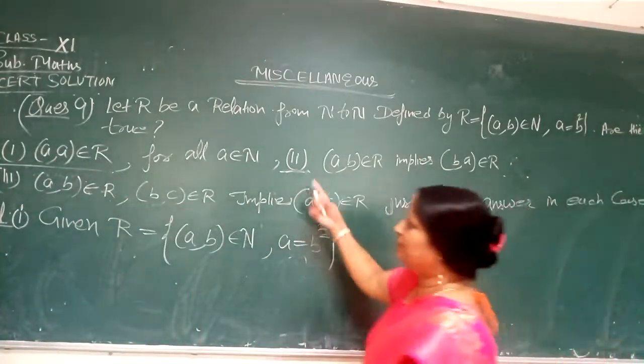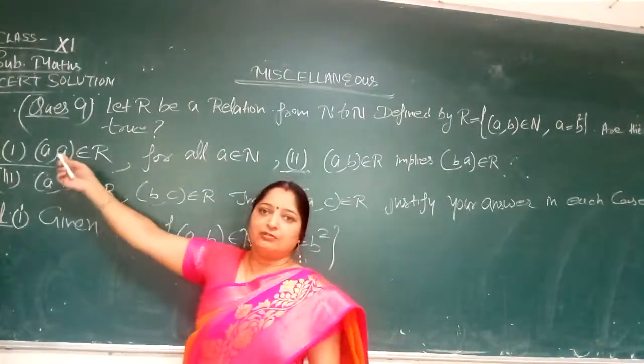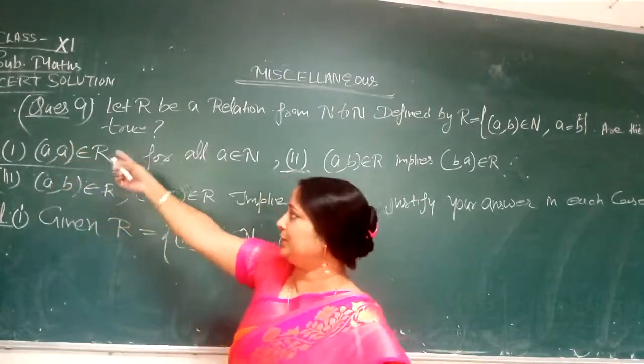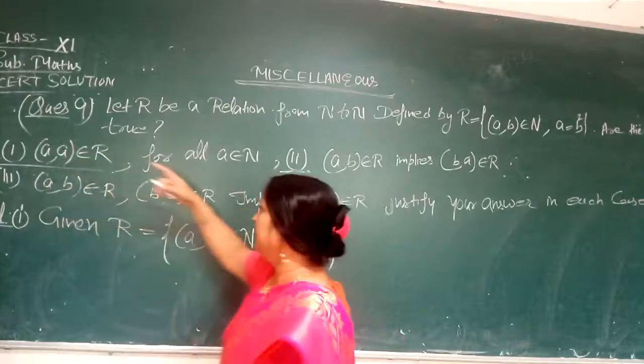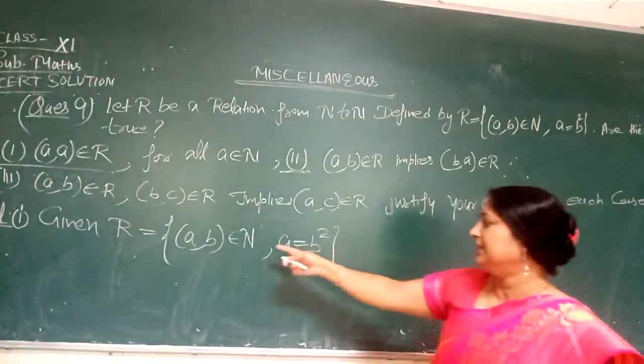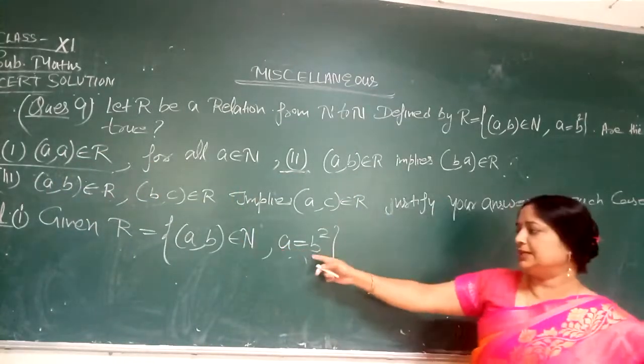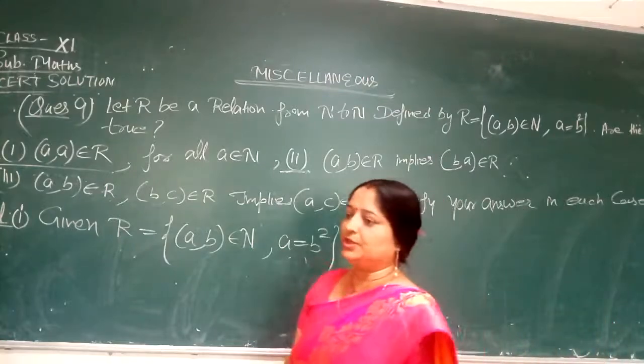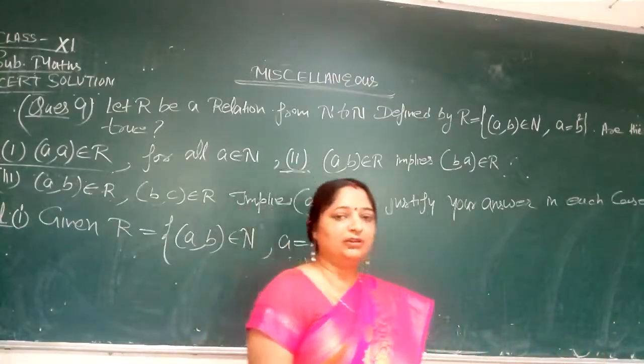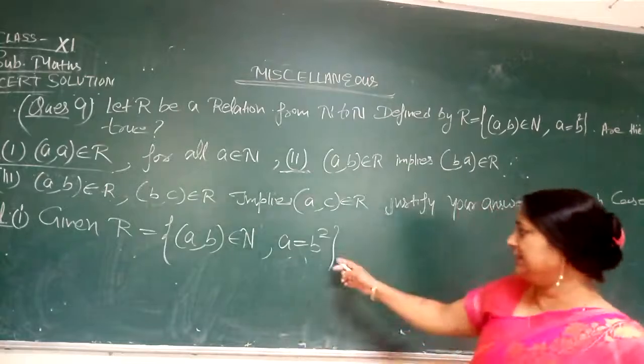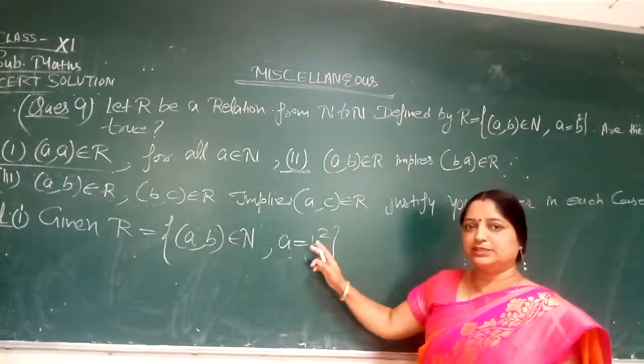For natural numbers you can take 1 comma 1, 2 comma 2, 3 comma 3, any number. The definition is a = b square. If we take (1, 1), then 1 is equal to 1 square, that is equal.